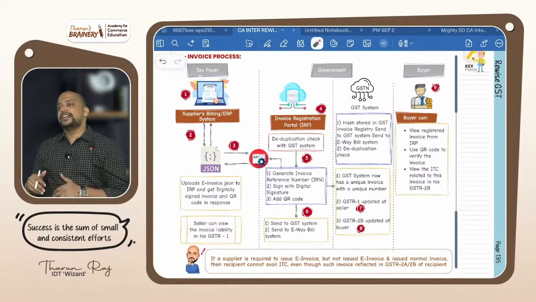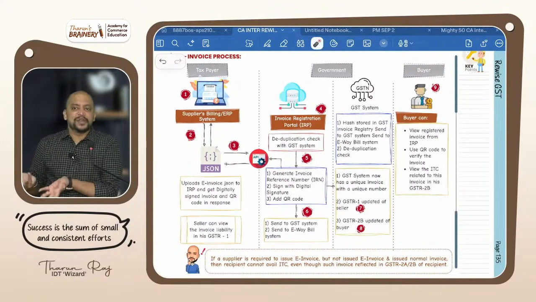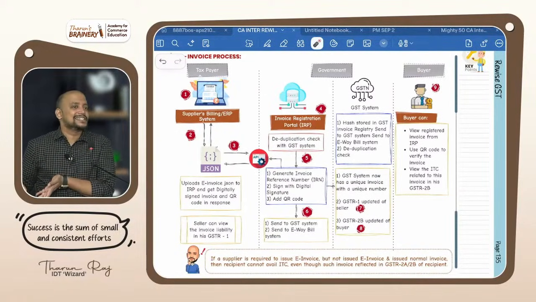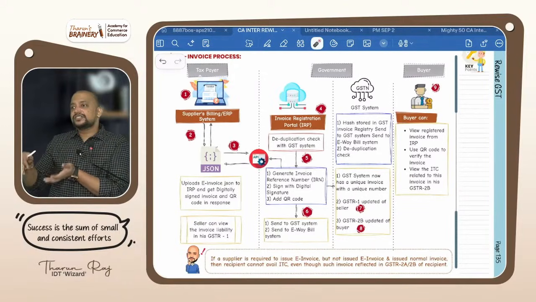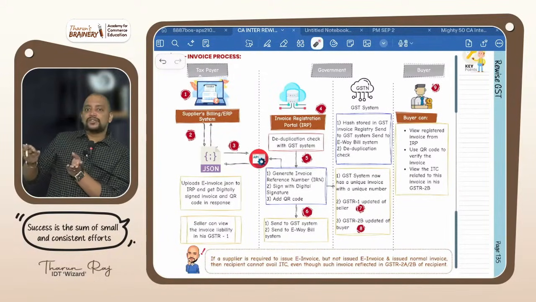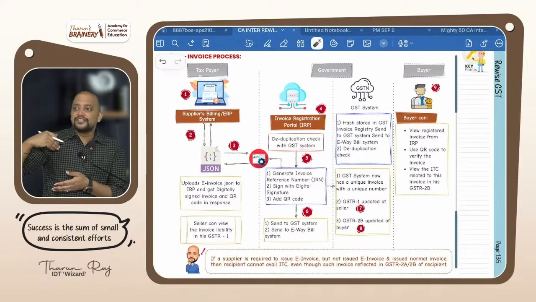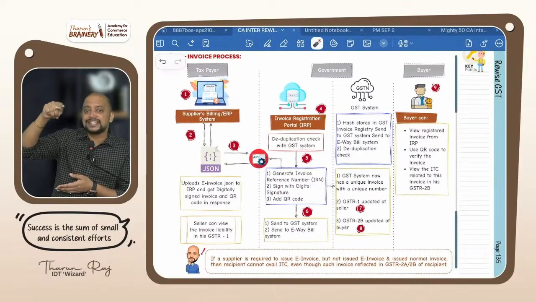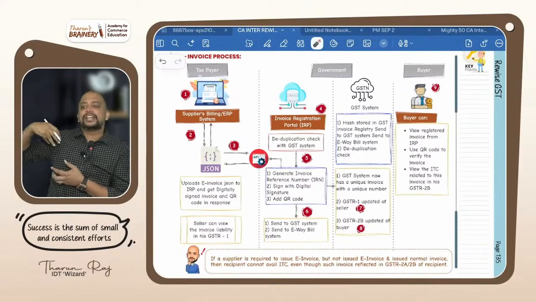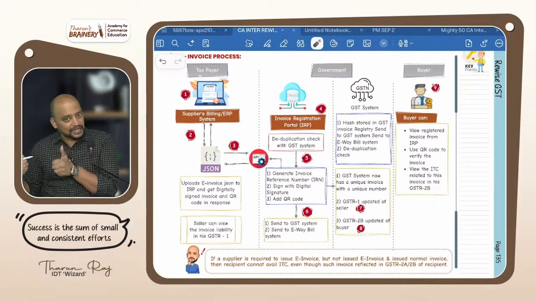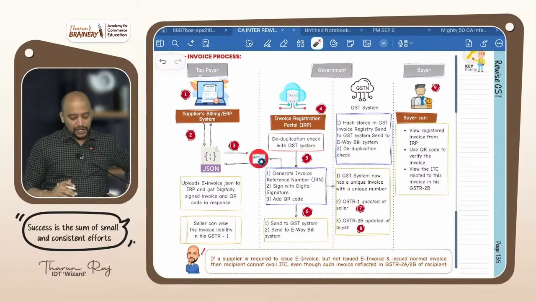Tomorrow the supplier will not escape from payment of GST. He has to pay the GST because it got added in his GSTR1. If he is not paying, it means liability in GSTR1 is greater than liability in 3B. So they will give a notice. We saw 88C. They will give intimation to him and they will recover the tax from him. Is it clear? These are the steps involved.